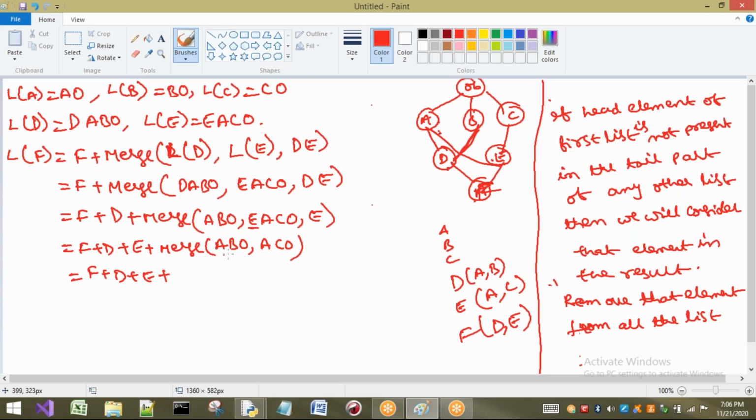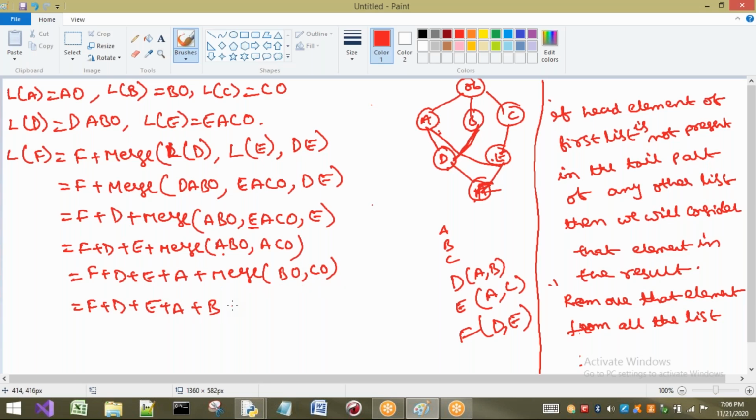Now about A we have to talk because it is the head now. So it is head. Is there A present in any of the tail lists? Not there. So I have to consider it in the result. Plus merge of B, C, object I have to take. Now what is the head element we have? We have head element as B. So is B present in any of the tail lists? Not there. So I have to consider B.